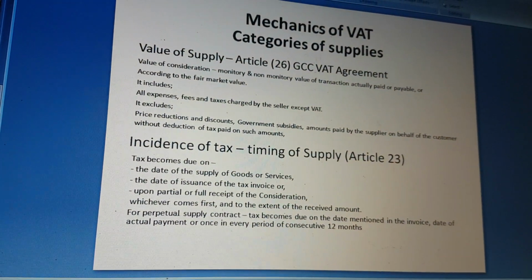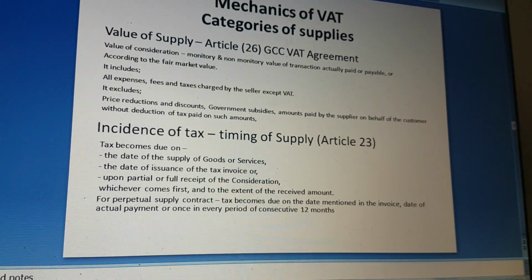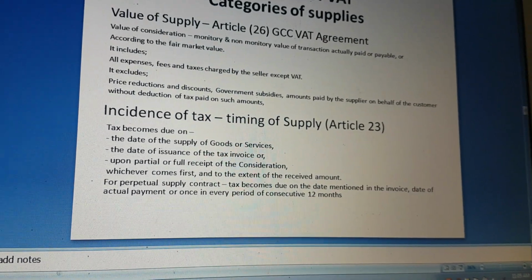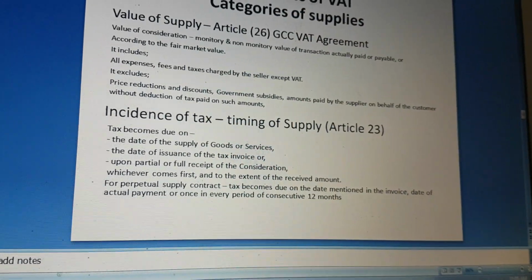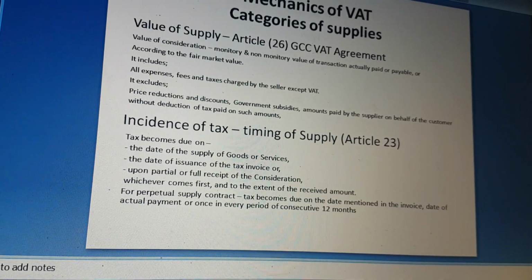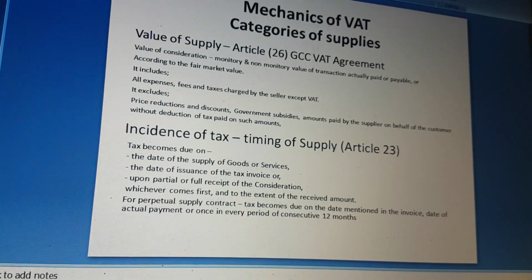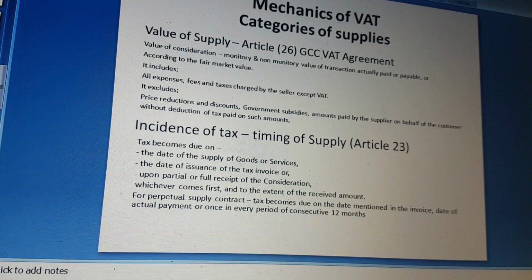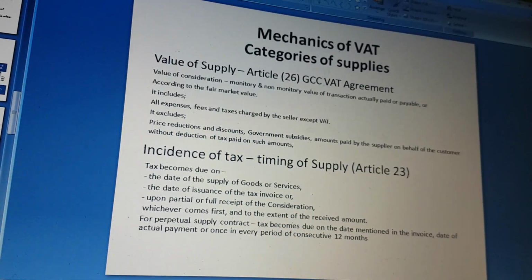Now, value of supply: value of consideration, monetary and non-monetary value of the transaction, actually paid or payable, or according to the fair market value. It will include all the expenses, fees and taxes charged by the seller except the VAT, while it will exclude price reductions and discounts, any government subsidies, and amounts paid by the supplier on behalf of the customer without deduction of the tax paid on such amounts.